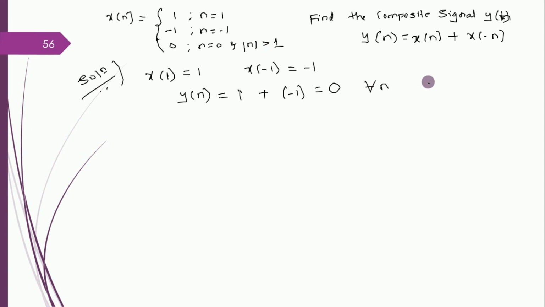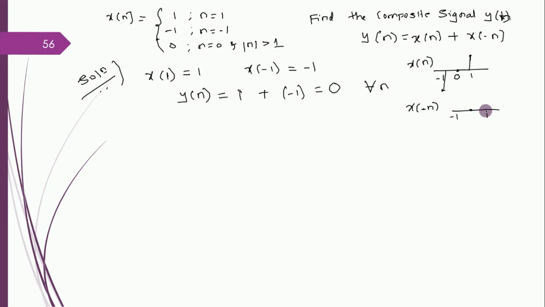If I try to write it in terms of a signal, at n value 1 your amplitude is 1, and at n value minus 1 your amplitude is minus 1. Everywhere else it is 0. This is x of n. If I take x of minus n, take its antisymmetry, the values get interchanged.